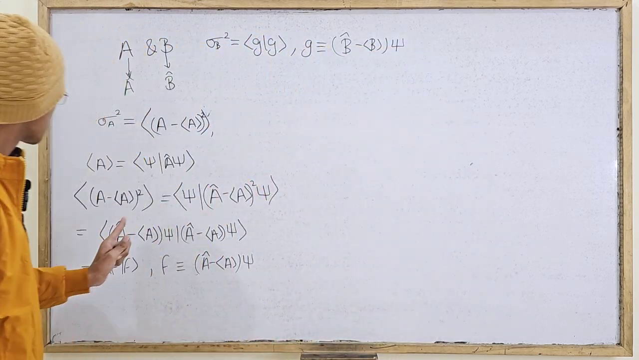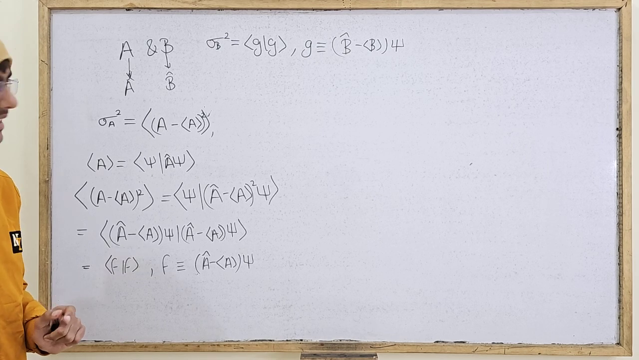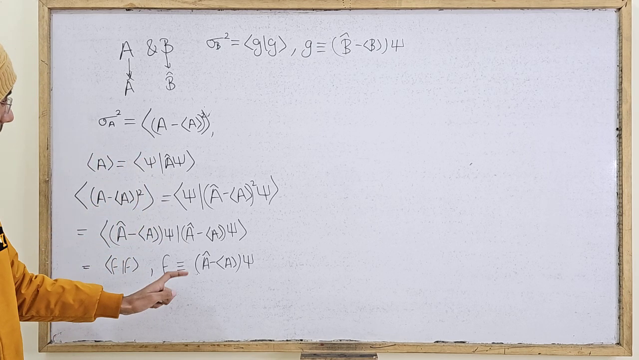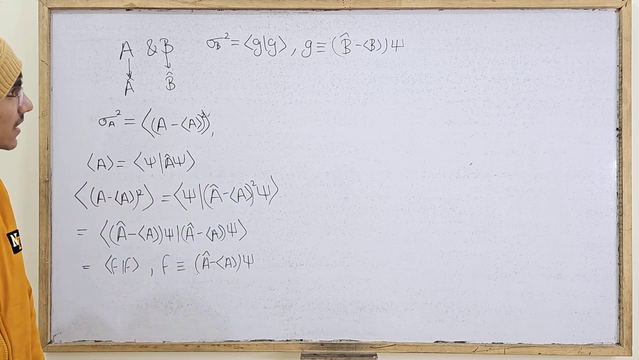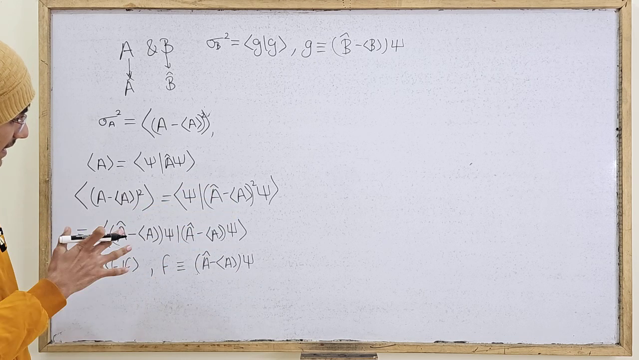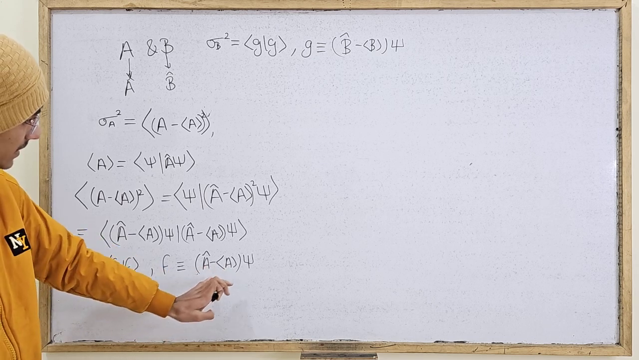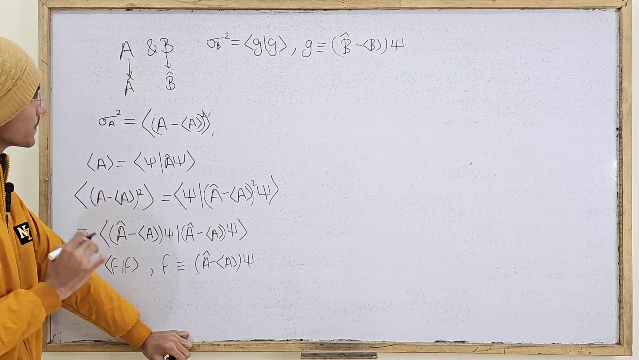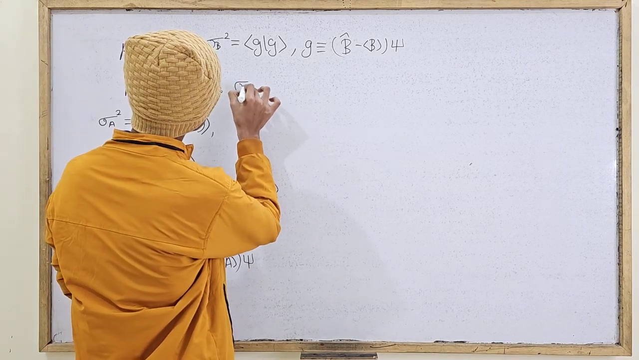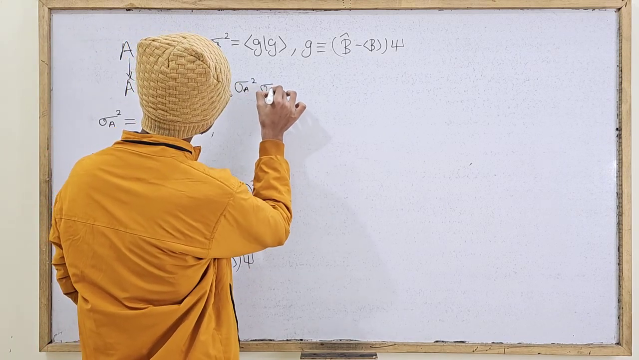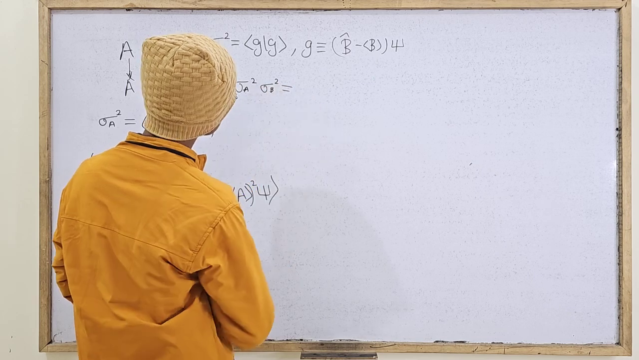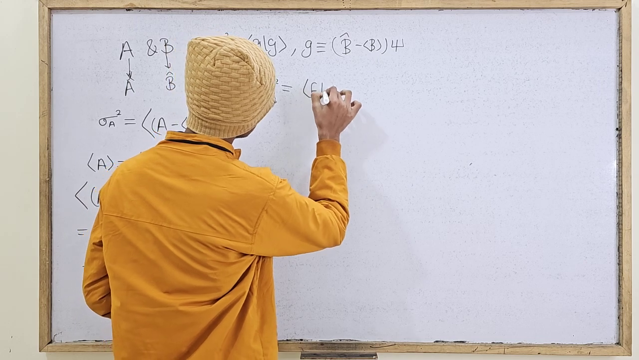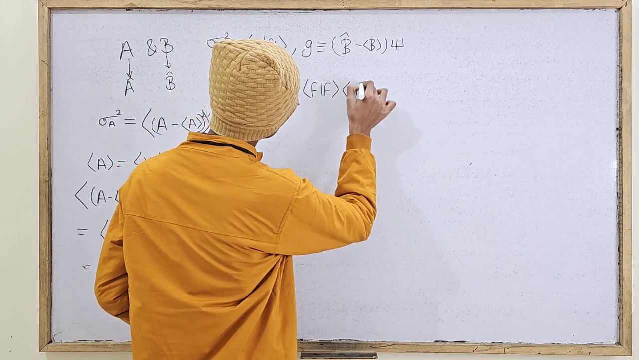तो ऐसे हम लोगों ने सिग्मा ए स्क्वायर एंड सिग्मा बी स्क्वायर कैलकुलेट कर लिया है in terms of these functions f and g that we have defined to be these particular functions that we get by operating this one Hermitian operator on psi. अब यहाँ पे एक चीज अगर हम लोग देखें, सिग्मा ए स्क्वायर टाइम्स सिग्मा बी स्क्वायर, this should clearly equal the inner product of f with itself times the inner product of g with